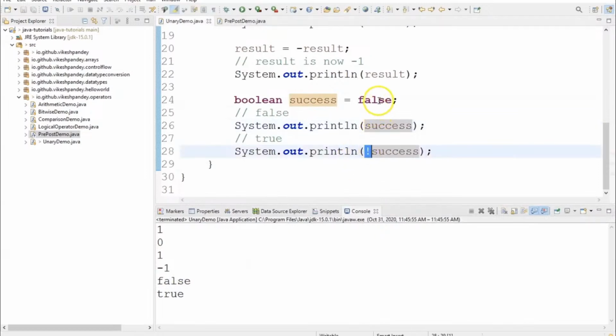So we should flip the value from false to true. And yes, it is printing the value as true. So this was about unary operators.